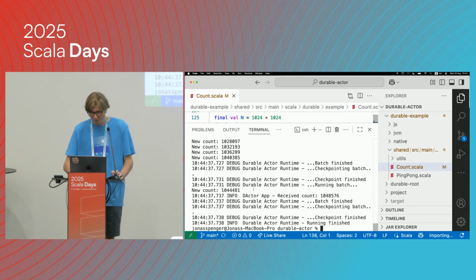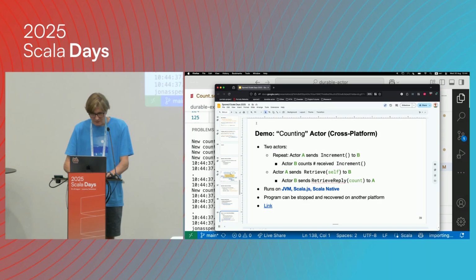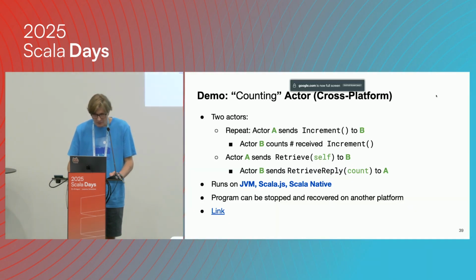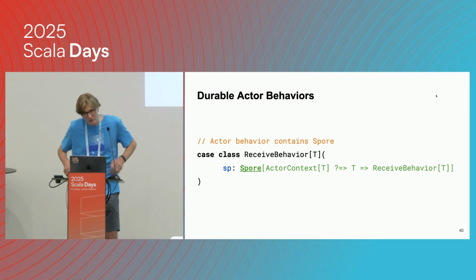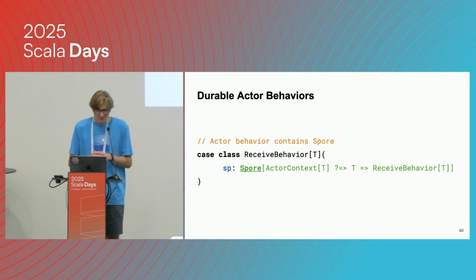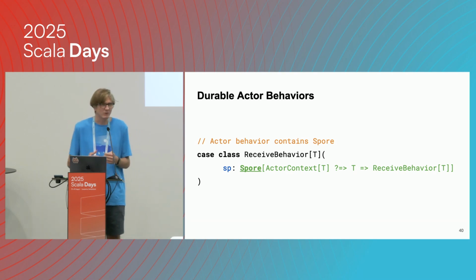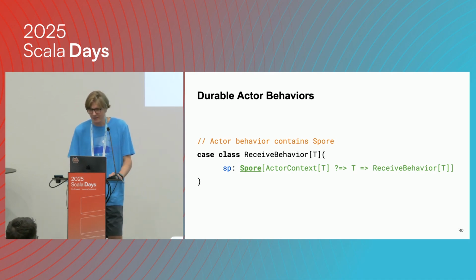So yeah, that's that. Let me open the slides again. Okay, so maybe you have a library or you want to create some framework. How do you use Spores? The way we do it here is that we have an actor behavior case class, and inside of it the behavior itself is a spore, this function.